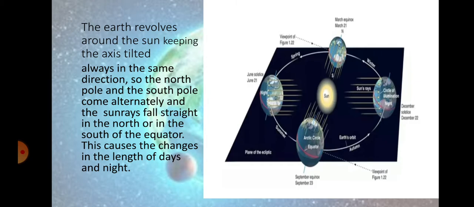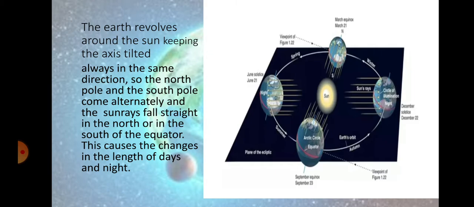And when you come to March 21, it would be equal. It is called equinox because at that time slanting sun rays fall on the North Pole and South Pole also. So it will be equal day and night. When we move to June 21, you can see a major part of the earth opposite to the sun is a day line.